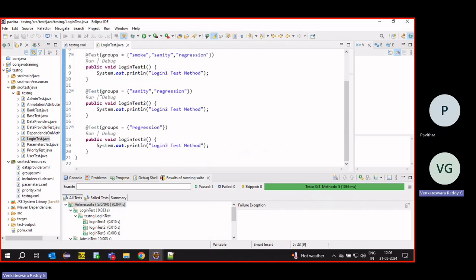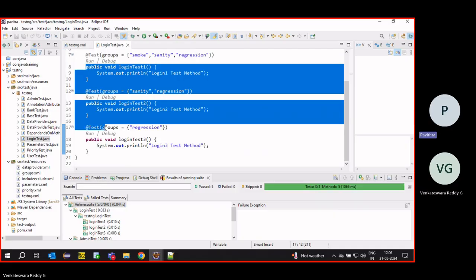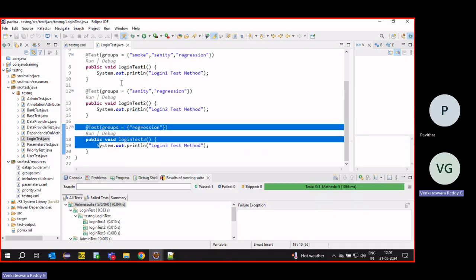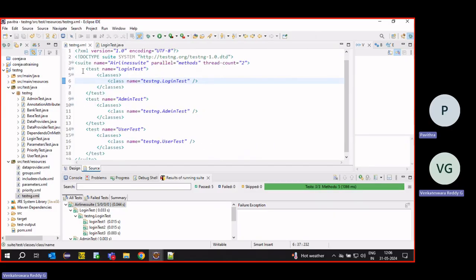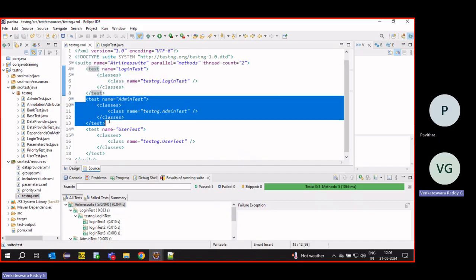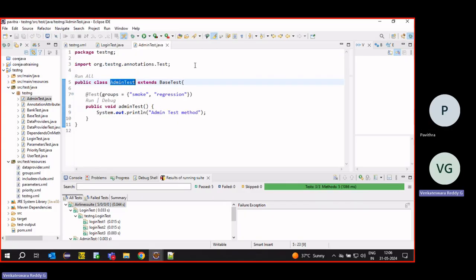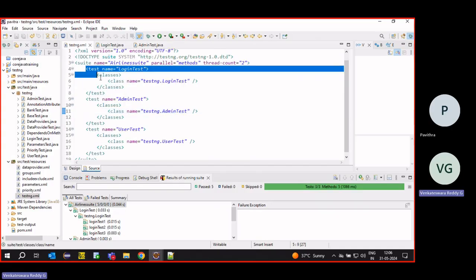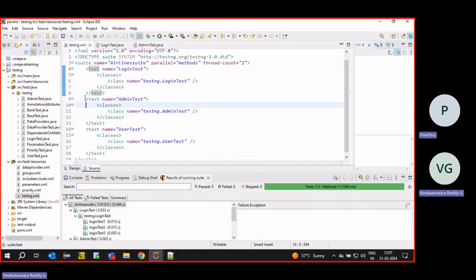Suppose I have 3 tests. First it will execute 2. Next it will take 1. Then it's completed. Then again the second one. It will execute two test cases. Currently it has only 1. It will execute only that. Okay. Right, in Selenium we can see clearly. Here we cannot observe it, it is executed very fast.